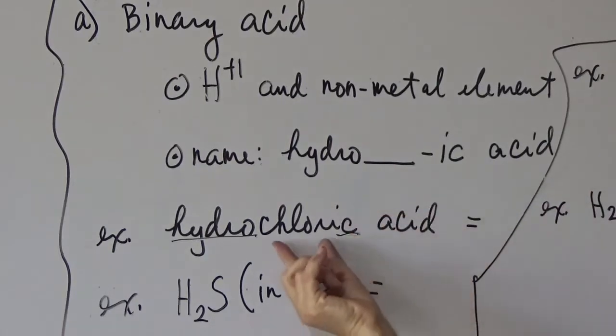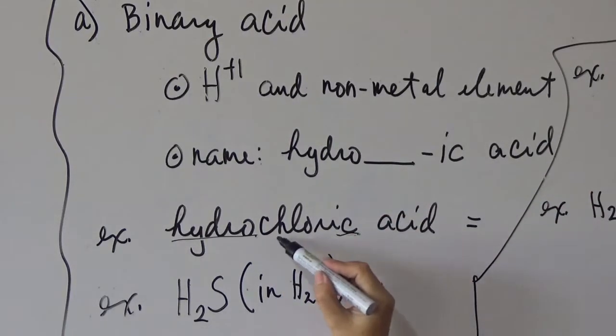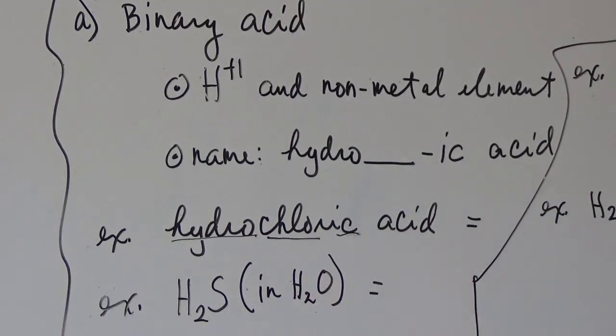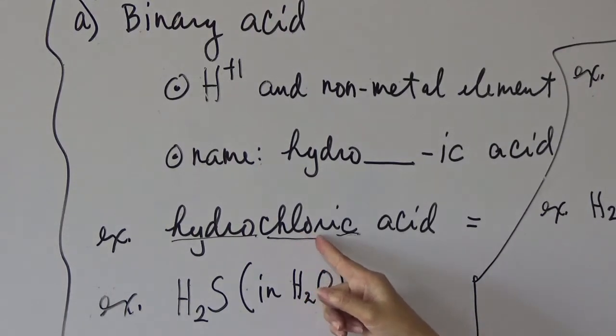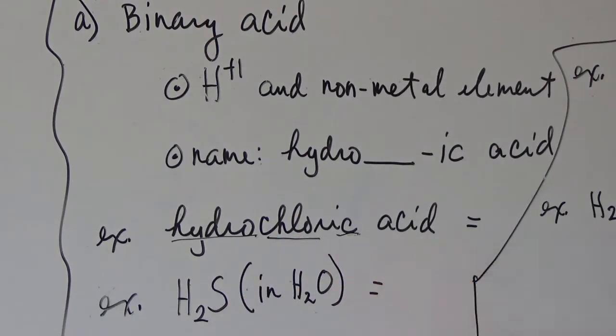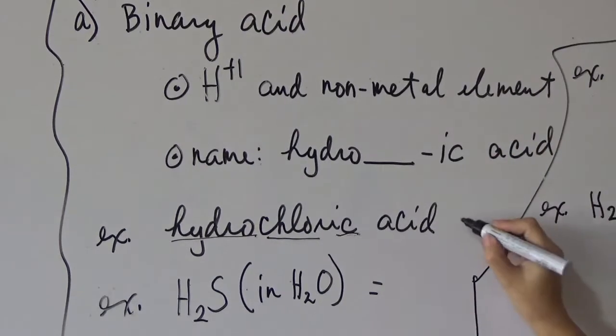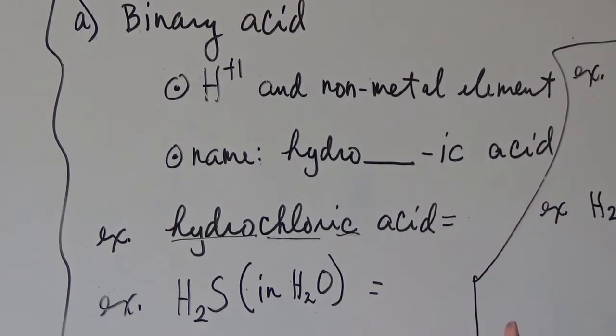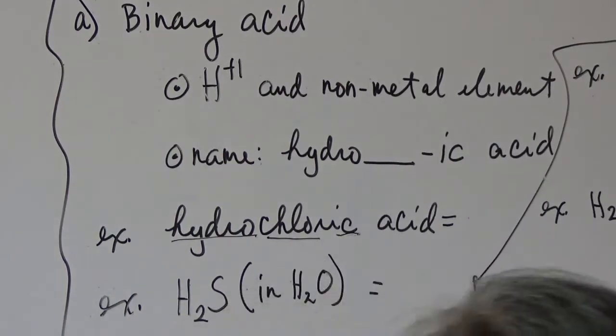In the middle, this indicates what nonmetal is being combined with hydrogen. It is chlor, meaning chlorine. So therefore, the formula of hydrochloric acid is a combination of hydrogen, which is plus 1, and chlorine, that's chloride.